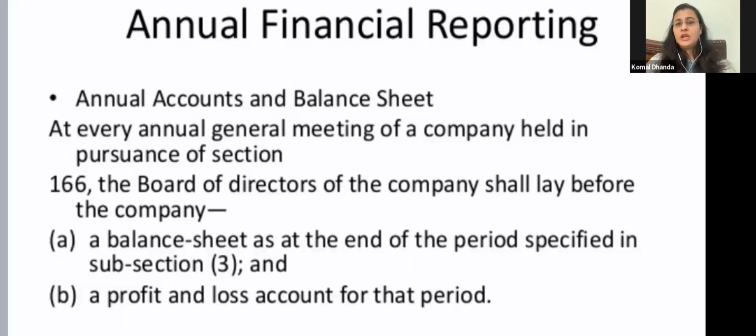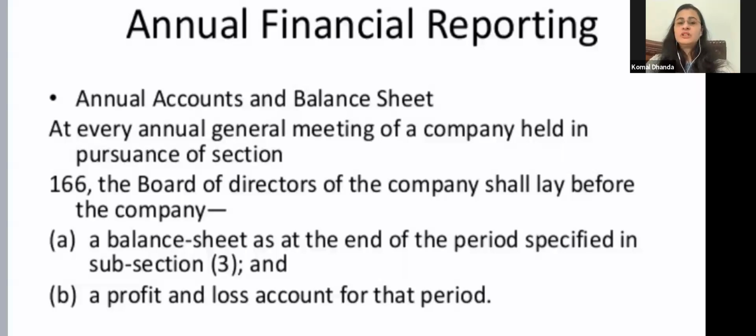First of all, annual accounts and balance sheets. Those are prepared by the company. These are to be submitted. These are to be laid before the company in every general meeting. And that annual general meeting is carried out under the guidance of section 166. So in every general meeting, a company presents the balance sheet at the end of that specified period and the profit and loss account for that period.